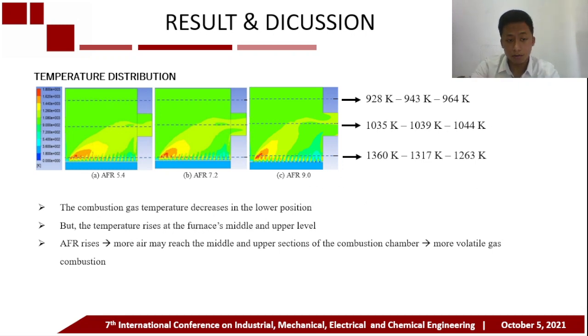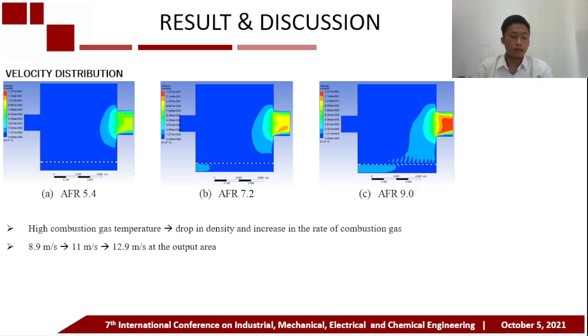For the temperature distribution, the combustion gas temperature decreases in the lower position, but the temperature rises at the furnace middle and upper levels. As air rises, air may reach the middle and upper sections of the combustion chamber. There is then more volatile gas combustion. And then the velocity distribution: high combustion gas temperature causes a drop in density and increases the rate of the combustion gas.